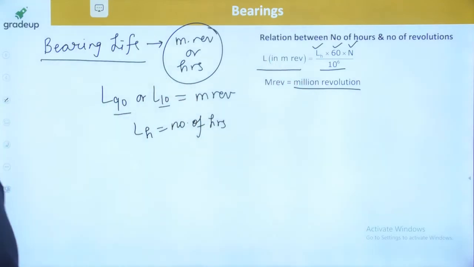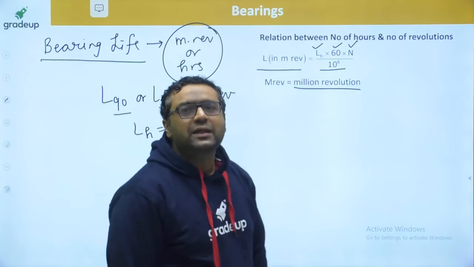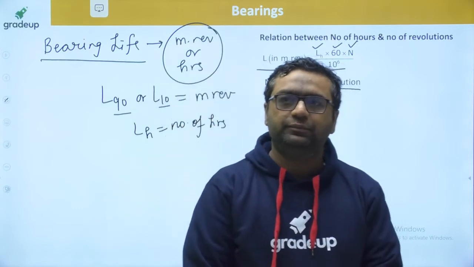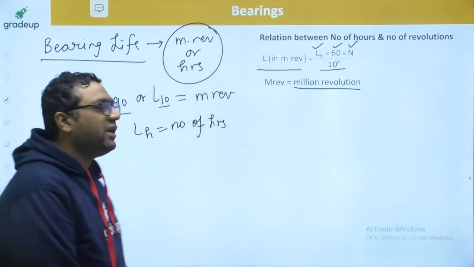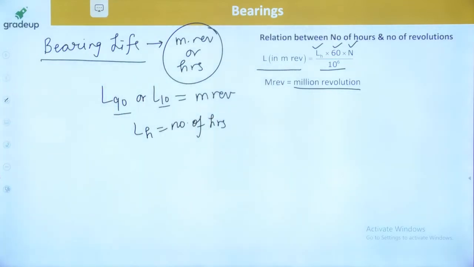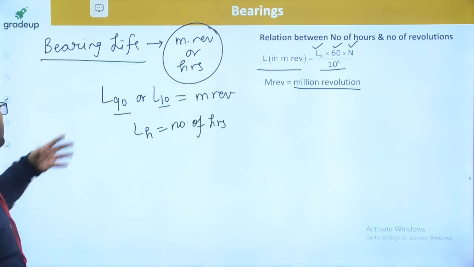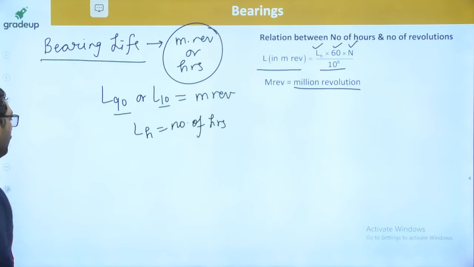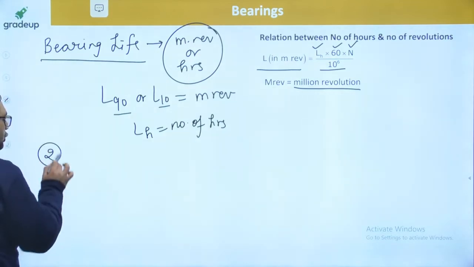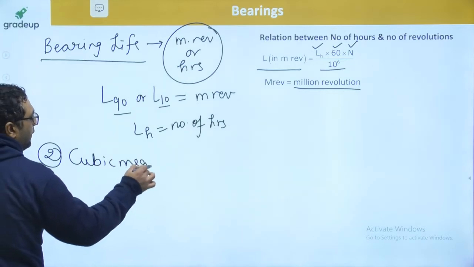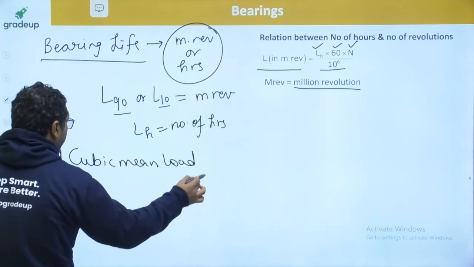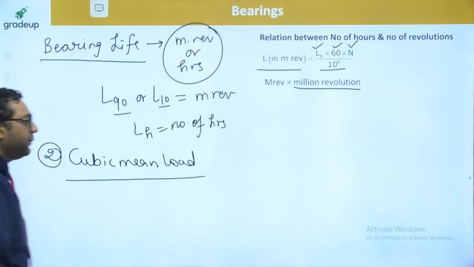This is something known as bearing life. Hope you are getting the things in a wonderful manner. After this bearing life, we have already discussed one type of loading. The second thing is known as cubic mean load. If I am saying cubic mean load, what is cubic mean load?